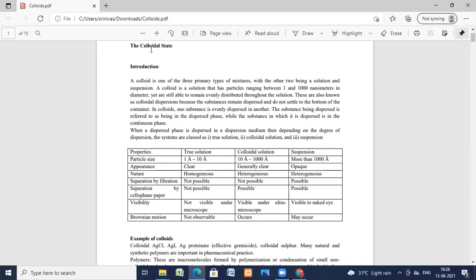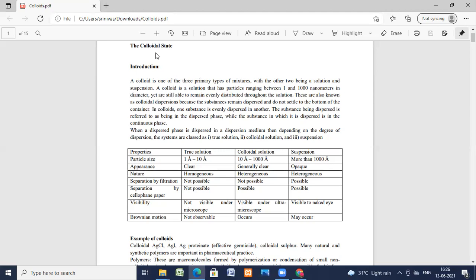We need to know the difference between a true solution, a colloidal solution, and a suspension. Here, size matters. For a true solution, the particle size is 1 millimicron or 10 angstrom. For a colloidal solution, the particle size is 1 micron or 10 angstrom to 2000 angstrom. And for suspensions, the particle size is greater than 200 millimicrons or 2000 angstrom, and can be visualized with the naked eye.